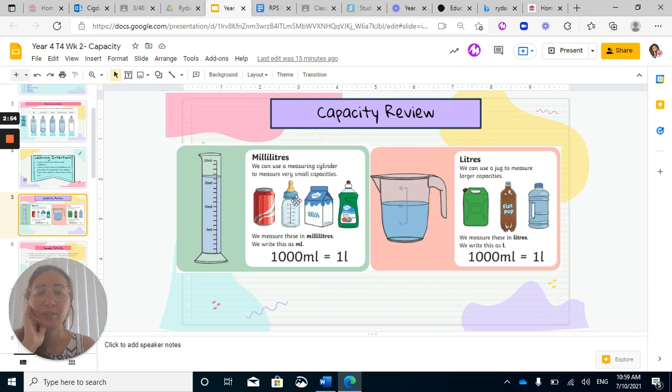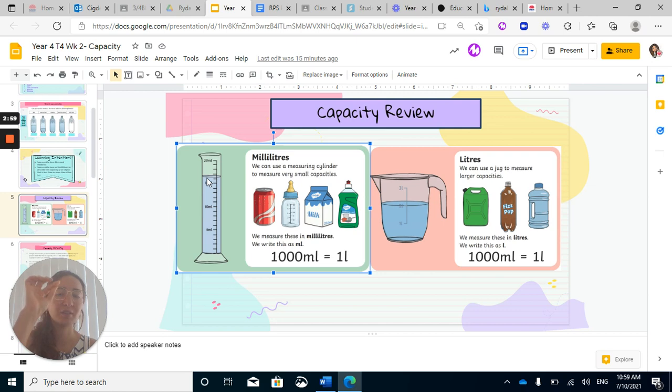Here's a review. I want you to really focus on this scale and the intervals. The intervals are those little lines in between.